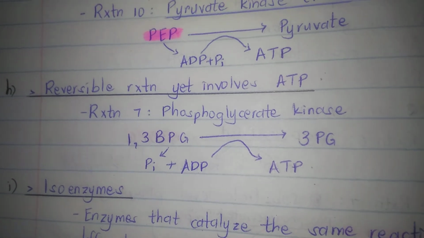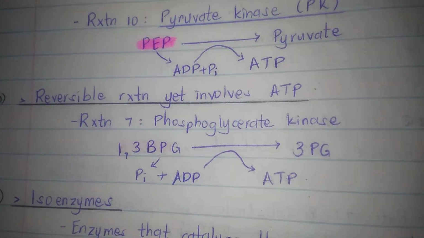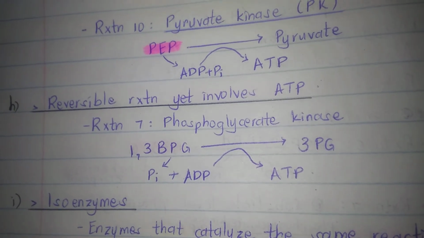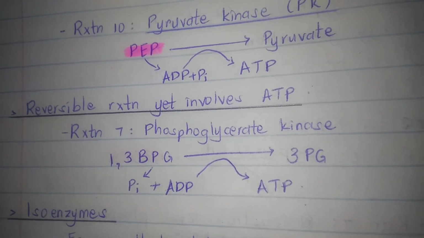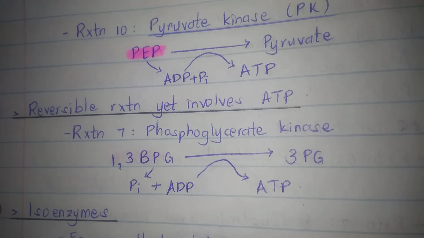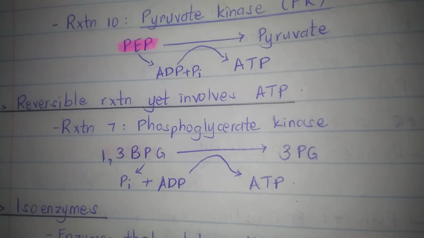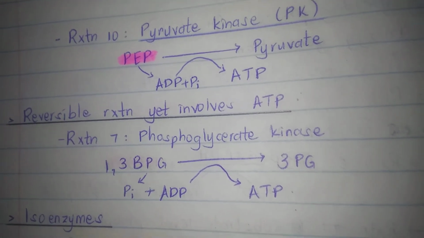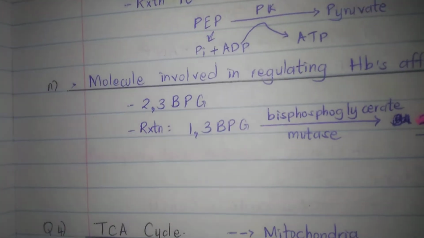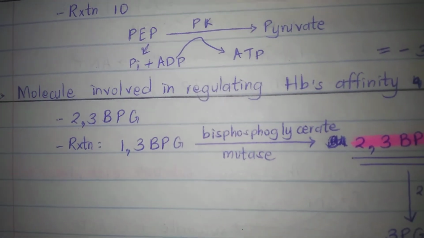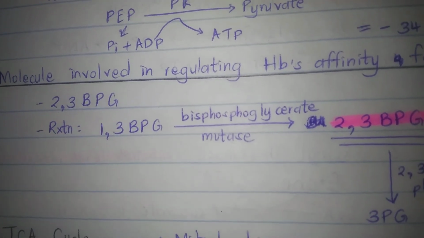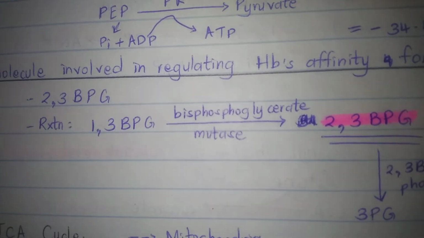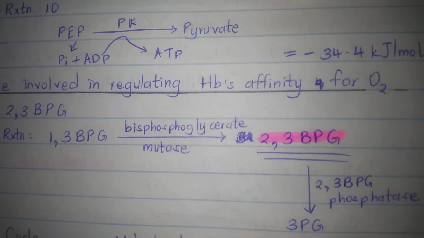The normal reaction of 1,3-bisphosphoglycerate involves it being converted to 3-phosphoglycerate, catalyzed by phosphoglycerate kinase, and it's a substrate level phosphorylation where ATP is going to be formed. However, here we want 2,3-bisphosphoglycerate, and we're going to form it from 1,3-bisphosphoglycerate catalyzed by bisphosphoglycerate mutase.